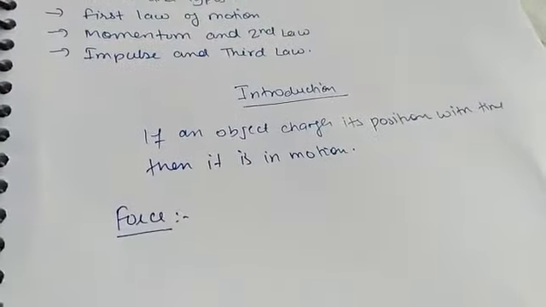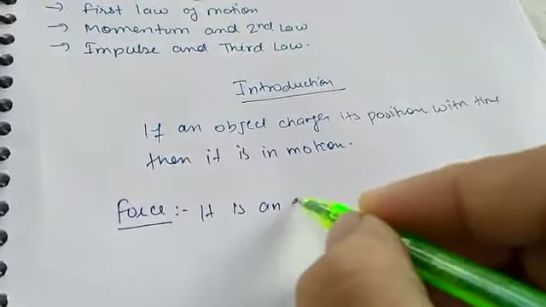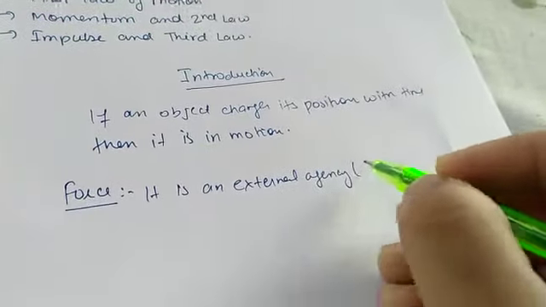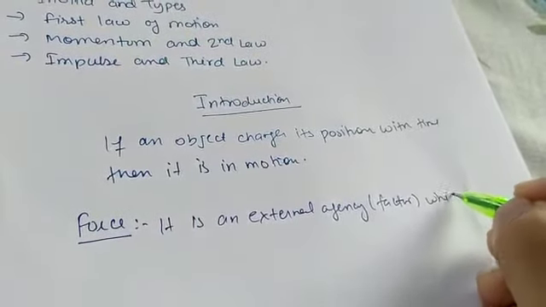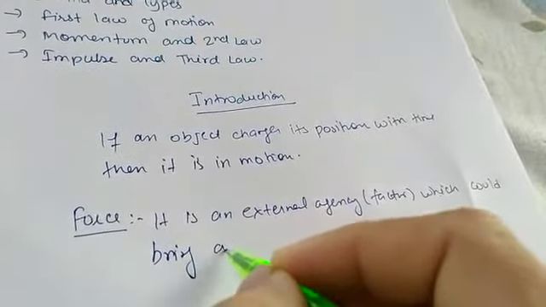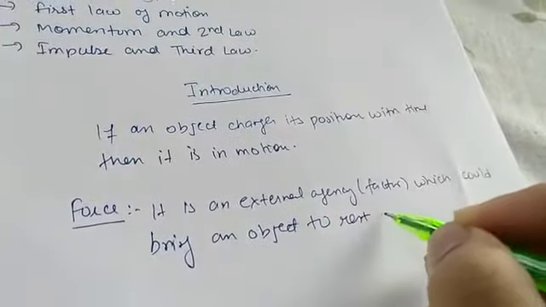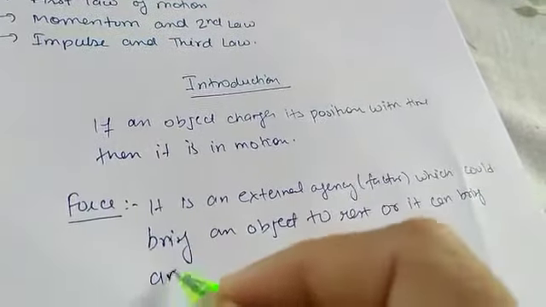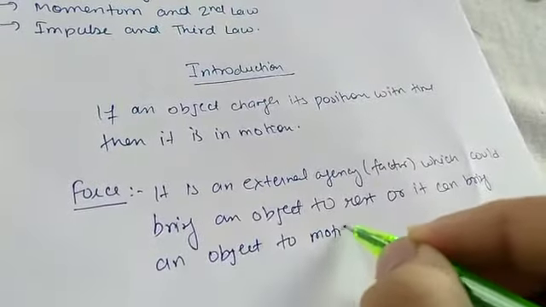What is a force? Force is an external agency, or you can say factor, which could bring an object to rest, or it can bring an object to motion.